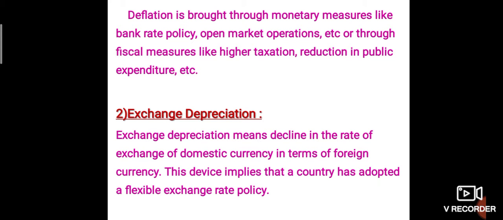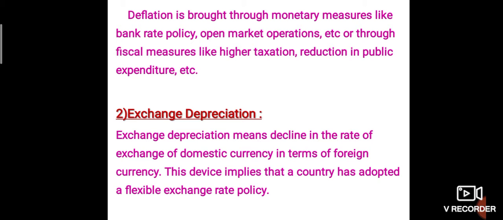Deflation is brought through monetary measures like bank rate policy, open market operations, etc., or through fiscal measures like higher taxation, reduction in public expenditure, etc. To maintain balance of payment, a country will adopt deflation, where it may change bank rate policies, open market operations, etc. Exchange depreciation. Exchange depreciation means decline in the rate of exchange of domestic currency in terms of foreign currency.